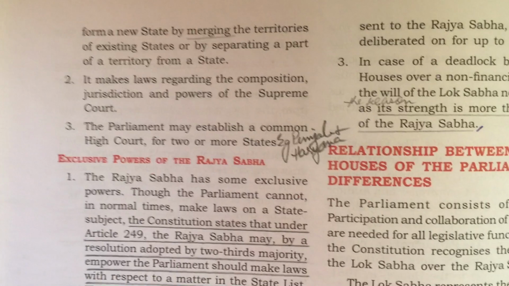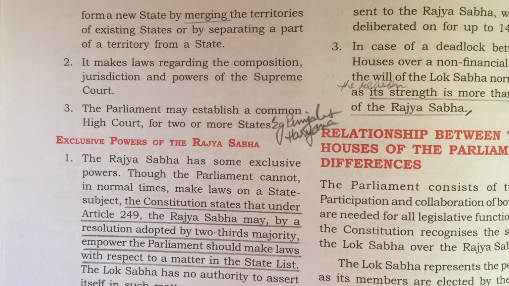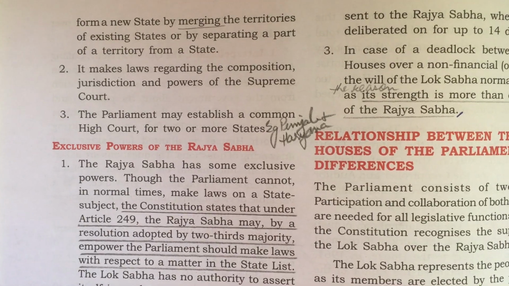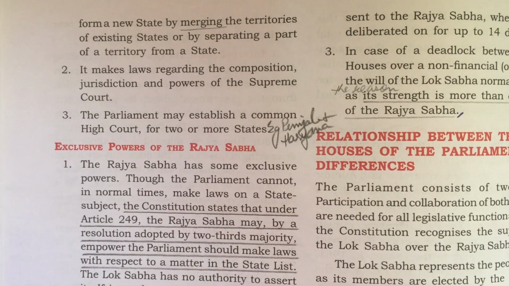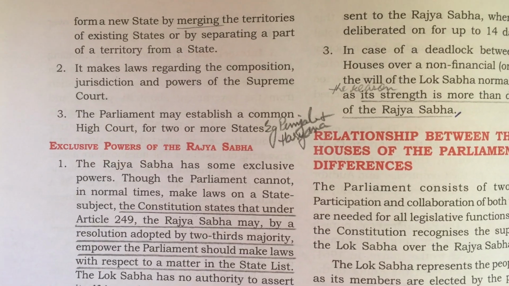Third, the parliament may establish a common high court for two or more states, as in case of Punjab and Haryana. So these two Indian states, they have got a common high court, that is in Chandigarh.